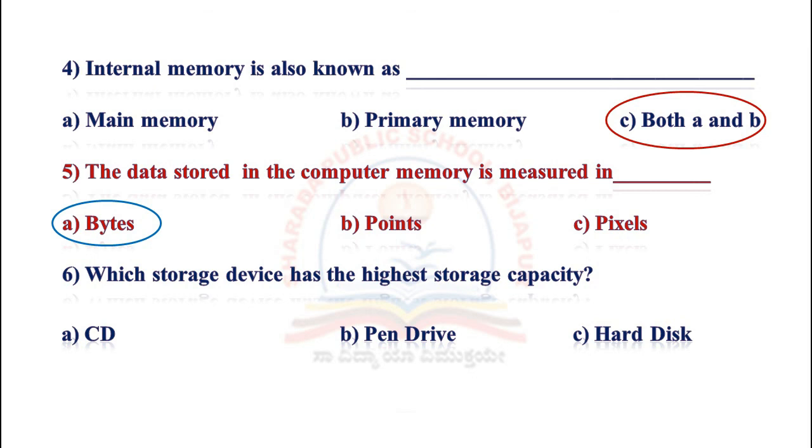6. Which storage device has the highest storage capacity? Options: A. CD, B. pen drive, C. hard disk. Children, can you guess the answer? Yes, the correct answer is hard disk. Hope you understood these activities.